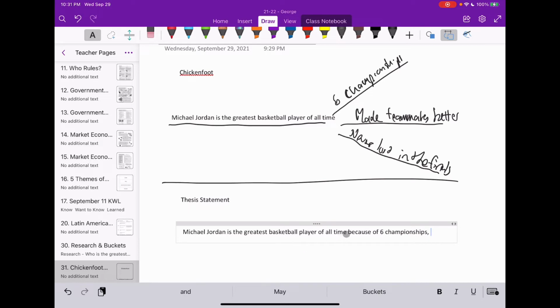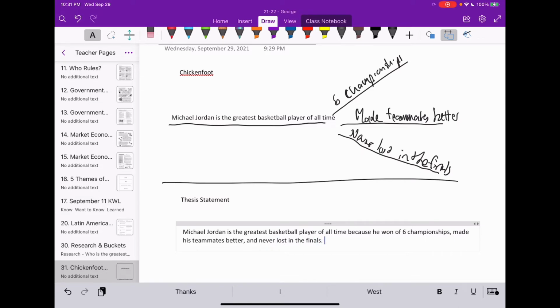I'm gonna say he here. It just sounds better. And I know I told you not to use pronouns. Don't use pronouns when you restate the question at the beginning, because he won 6 championships, made his teammates better, and never lost in the finals. There you go.